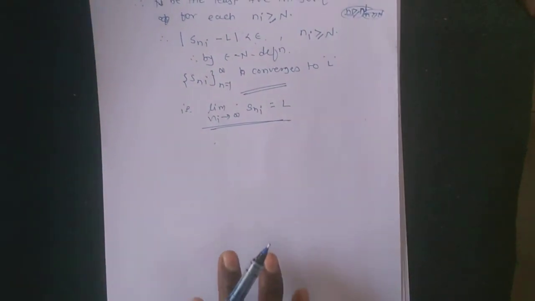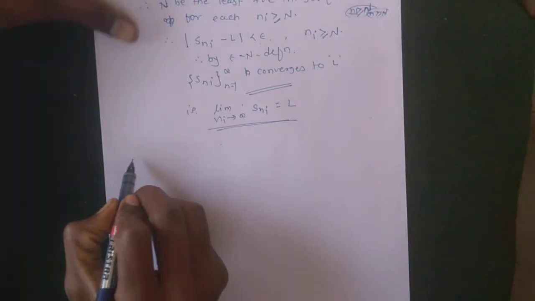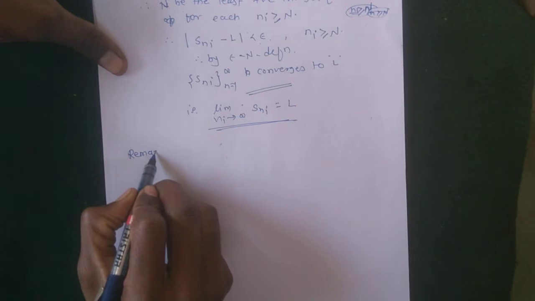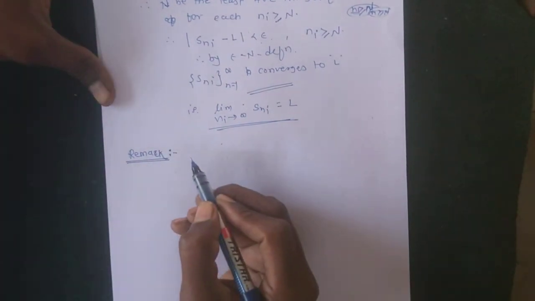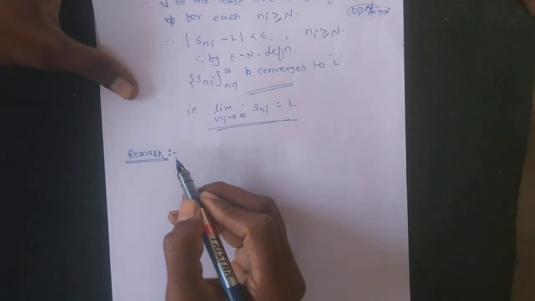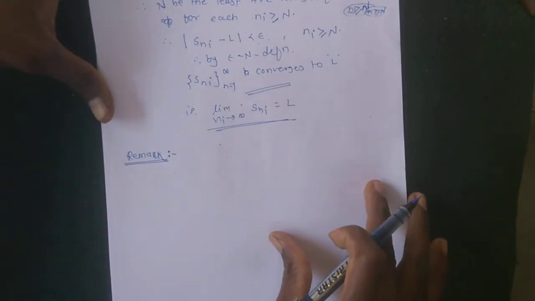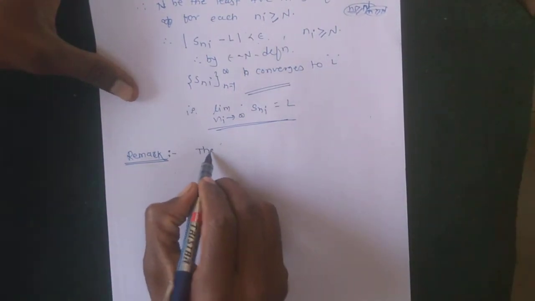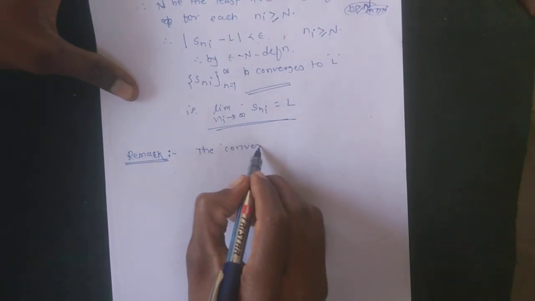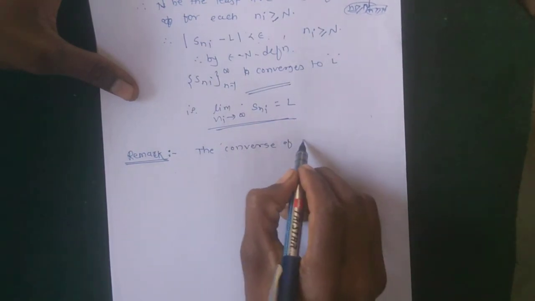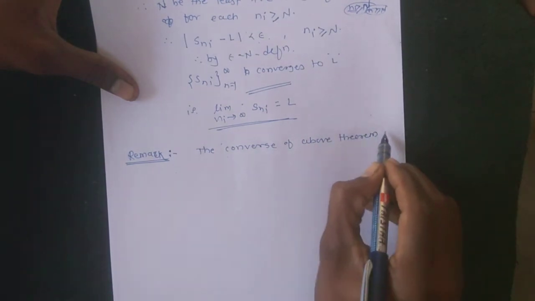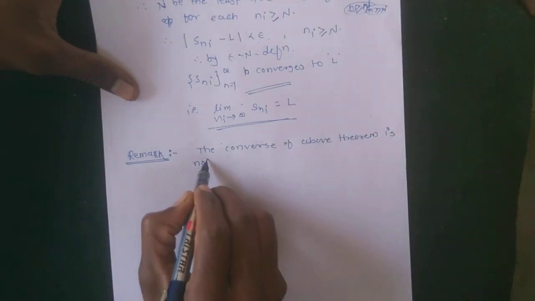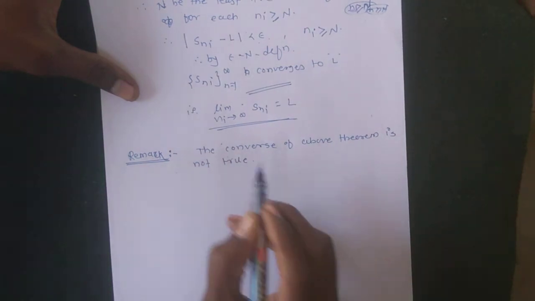Then the next theorem, a remark: the converse of the above theorem is not true. But before that, what is the converse of the above theorem?